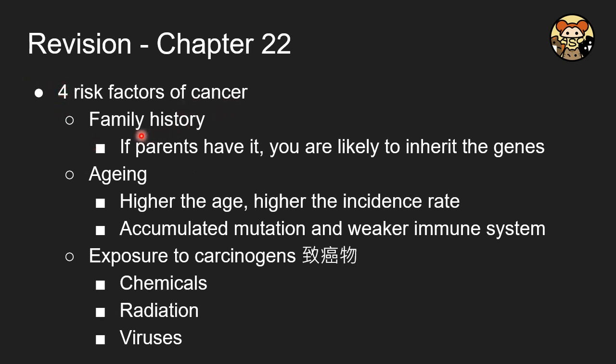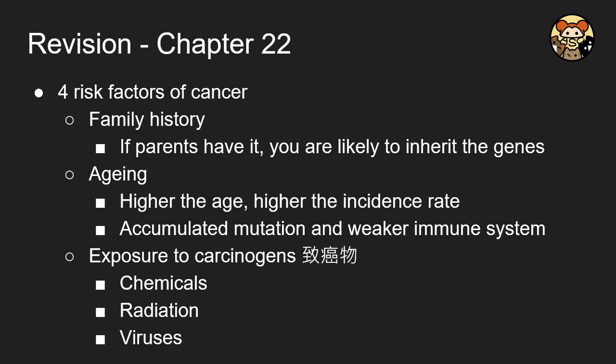There is the familial history. If your parents have it, you're more likely to inherit those genes, and then you are more likely to have it. Another one is aging. That is, as you grow older, you have a higher incidence rate because the mutation will accumulate. And also the exposure to the carcinogens will also lead to cancer. That is the chemicals, radiation, and also virus.